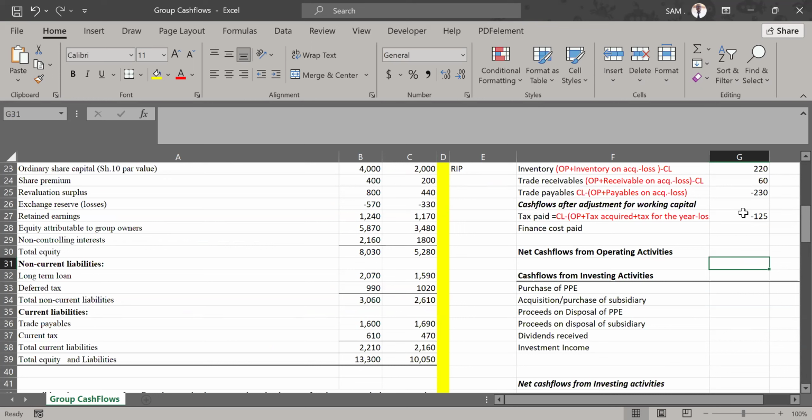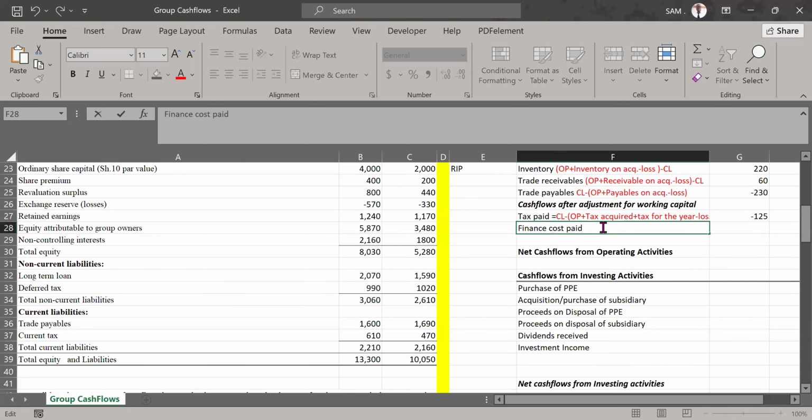We do the same for finance cost paid. We follow the same trend. Nothing different. We are just going to take the closing balance of the finance cost, then compare it with the opening balance plus adjustments. Which adjustments are they?